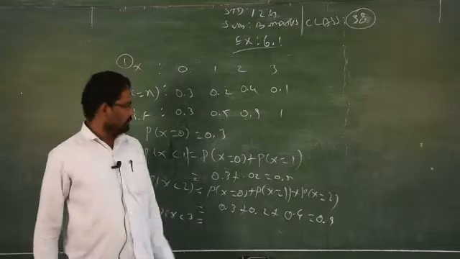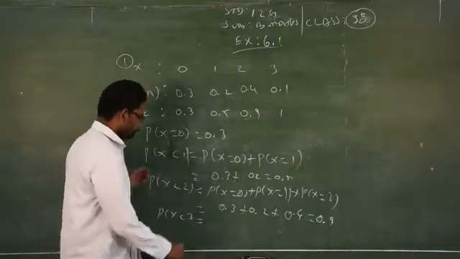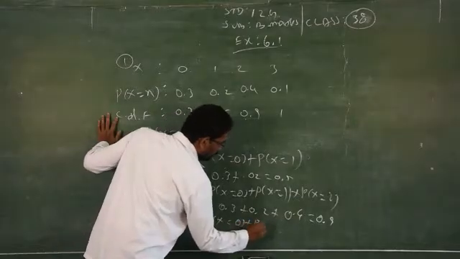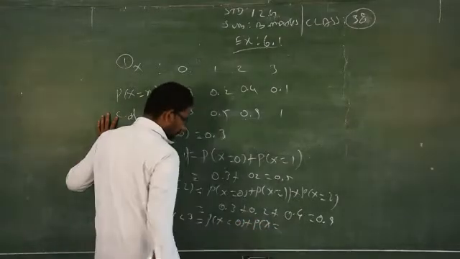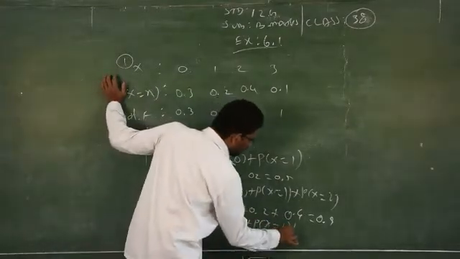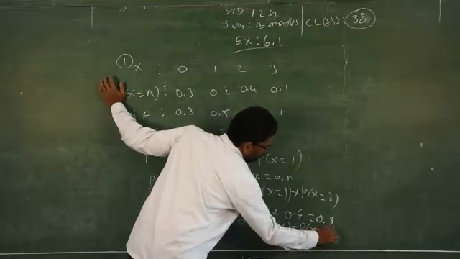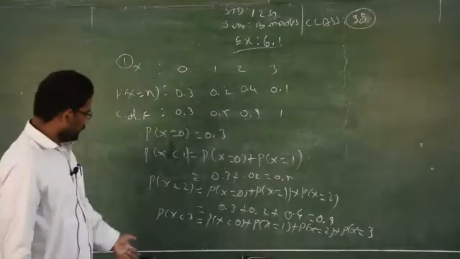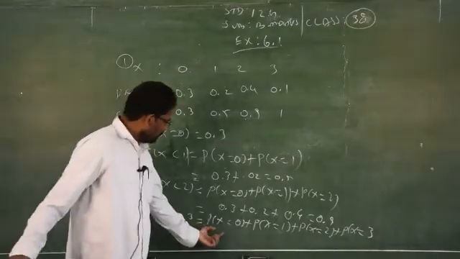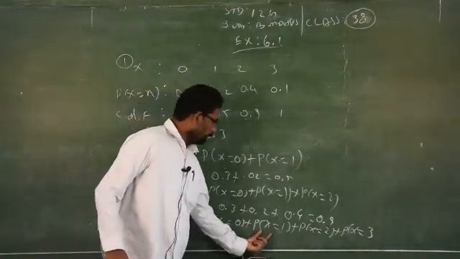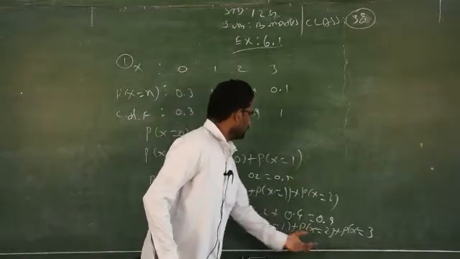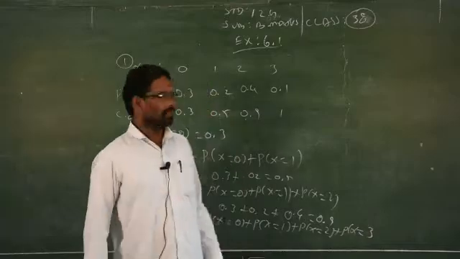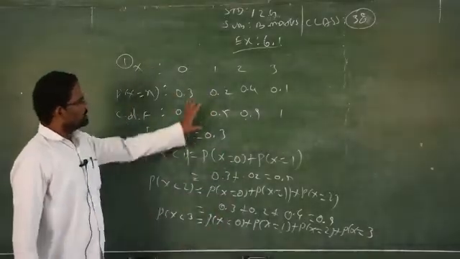So this is the procedure to find the cumulative distribution function for a discrete random variable. For x equal to 3, if you proceed, you will get 0.3, 0.2, 0.4 and the last one 0.1. You will get exactly 1. Clear? So this is the procedure to find the CDF.